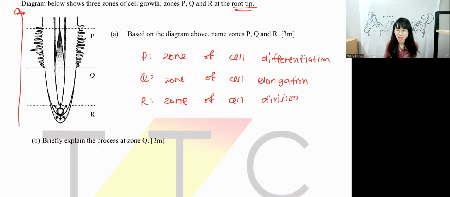Briefly, zone Q, elongation. Elongation means they want to increase in size and mass of the cell. How do they increase in size and mass of the cell? Water diffuses into the vacuole, nutrients are absorbed into the vacuole. When water diffuses in, it is by what process? Water diffusing in is always osmosis. Very good. Then small vacuoles fuse to form a larger vacuole, known as vacuolation, correct?